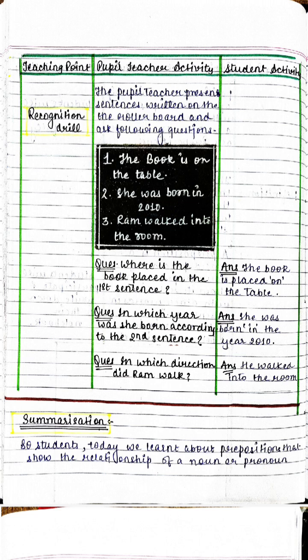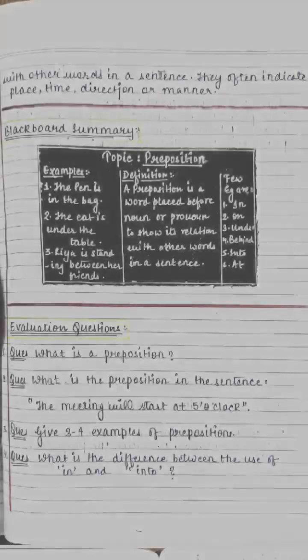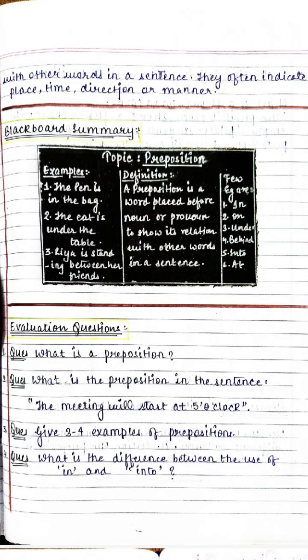After getting the answers, the teacher summarizes the concept: the students learned about prepositions that show the relationship of a noun or pronoun with other words in a sentence. They often indicate place, time, direction, or manner. And after this, the teacher rubbed the blackboard.